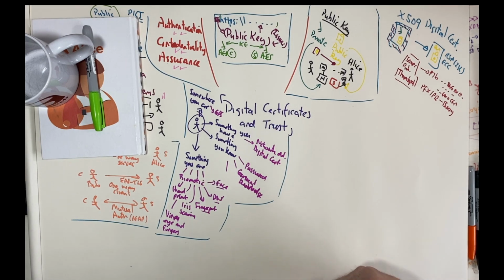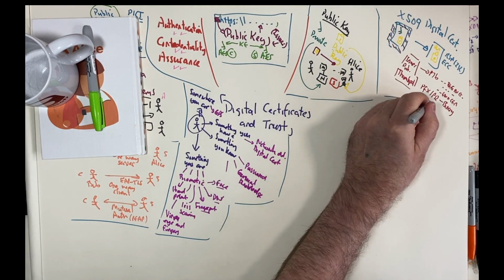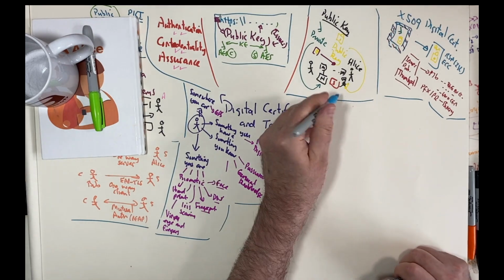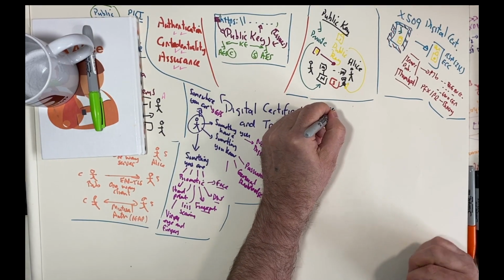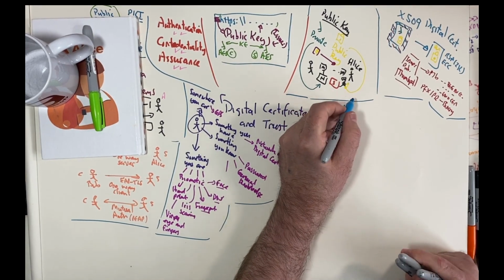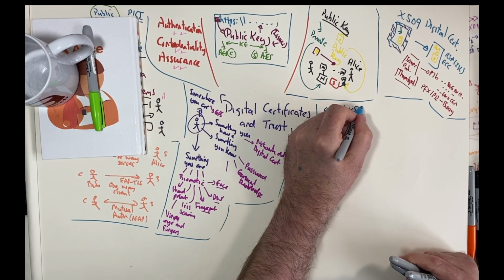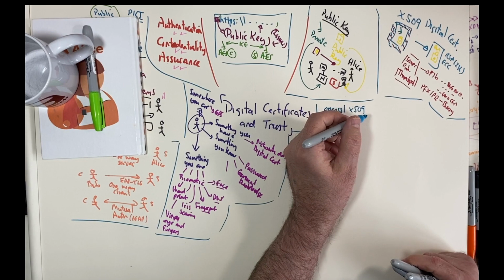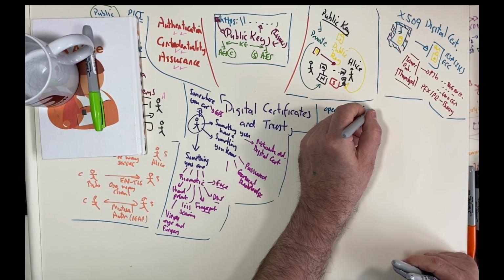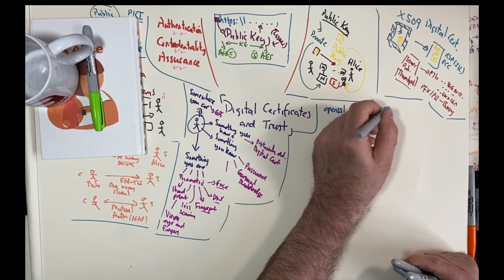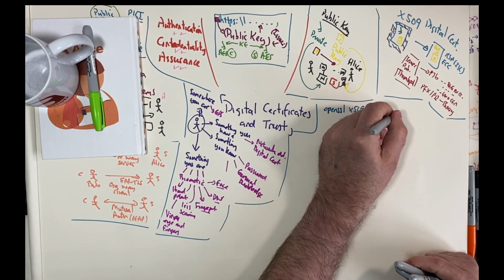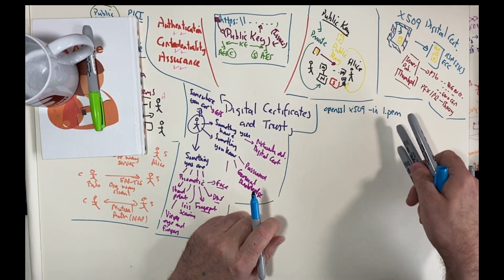So the commands that we use for this is with OpenSSL we use x509, and this will produce an X509 certificate. And with this, what we can do is import our key.